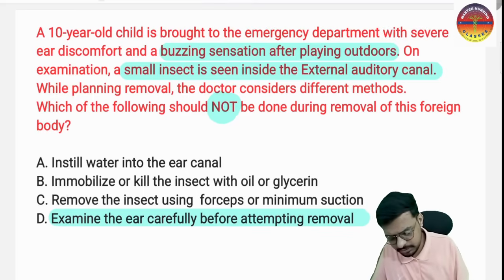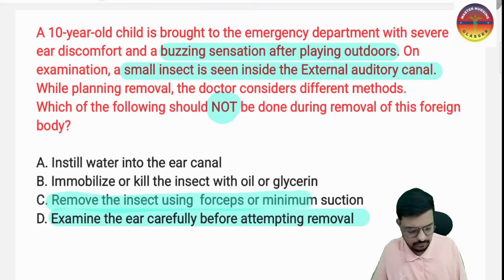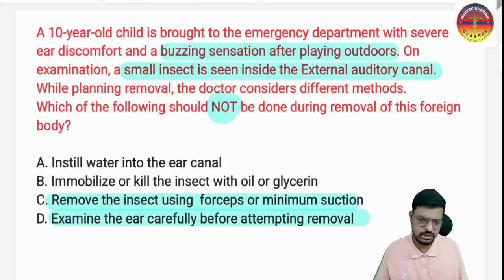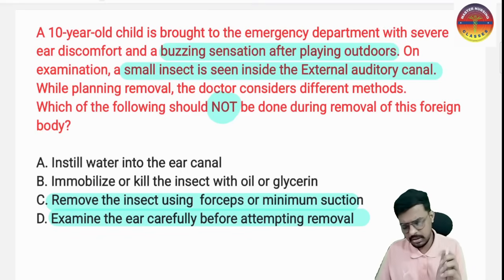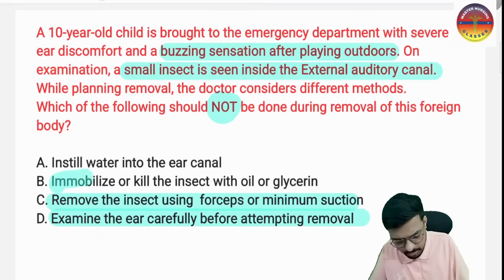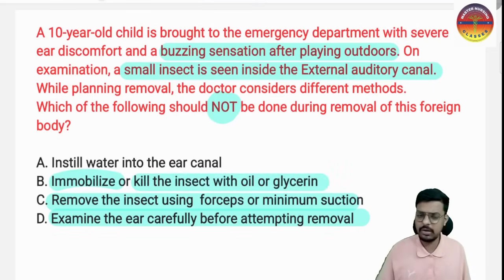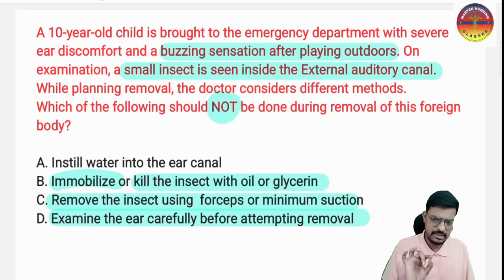Then option B, remove the insect using forceps and minimal suction. Yes, we can use a small forceps to remove it, or minimal suction. And option C is immobilize or kill the insect with oil or glycerin. If it is attached tightly and not coming out, we can first immobilize it, kill it by putting some glycerin or other oil in the ear, and then remove it.